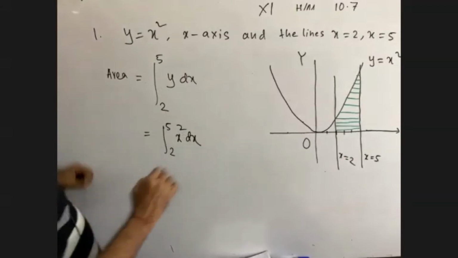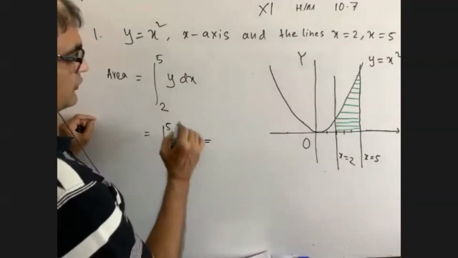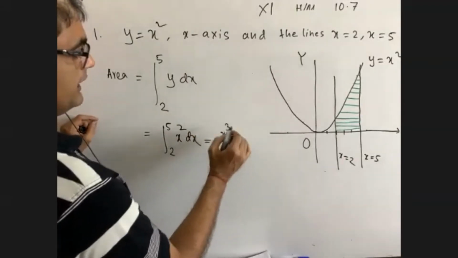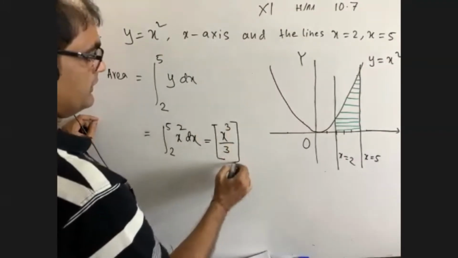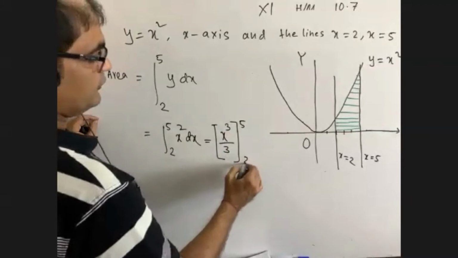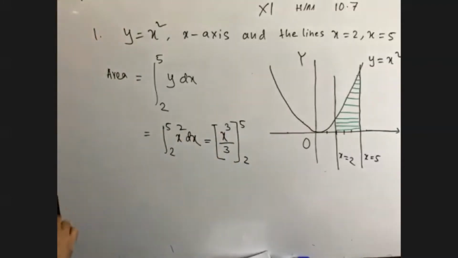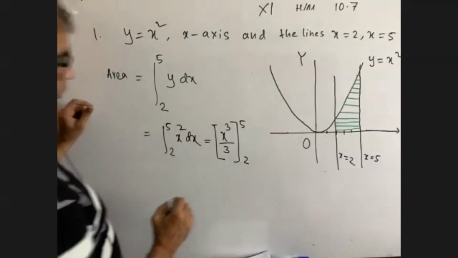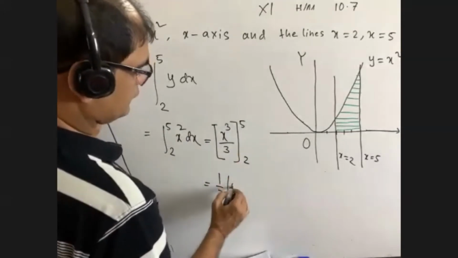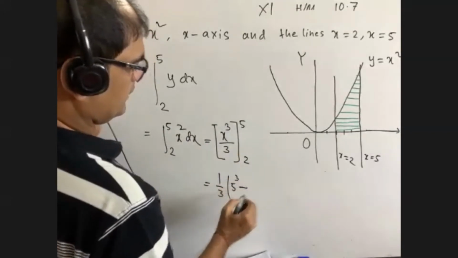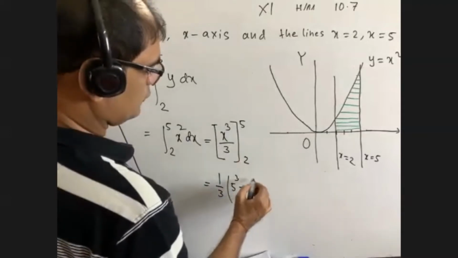Now you integrate x square, which means x cube by 3, from 2 to 5. So we can write 1 by 3 times 5 cube minus 2 cube.